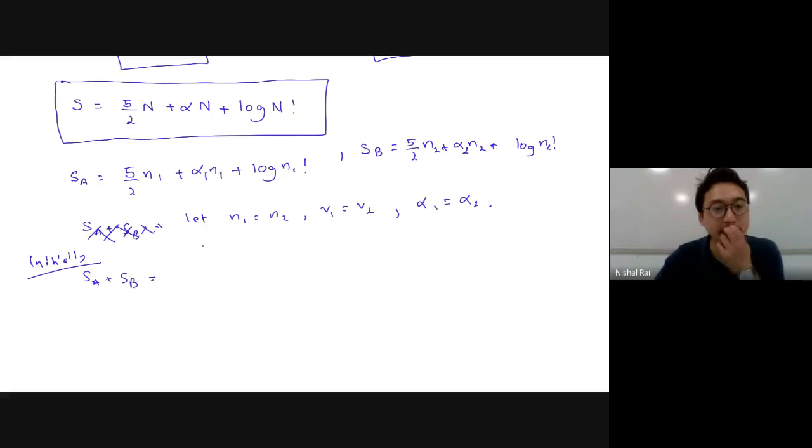So the total entropy is 5/2 (N1 + N2) + twice alpha + log of (N1 + N2) factorial. Let's put this as N, this as V, and this as alpha.